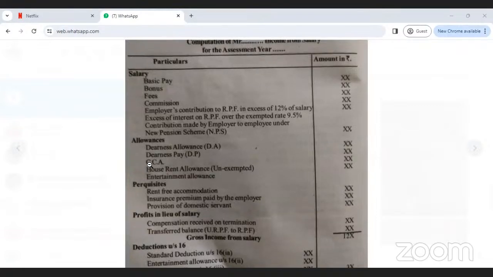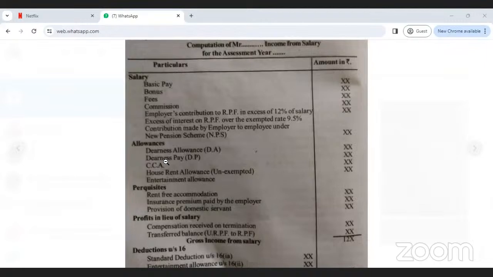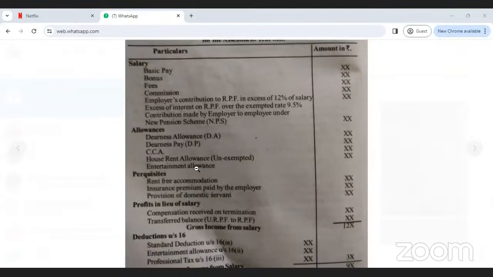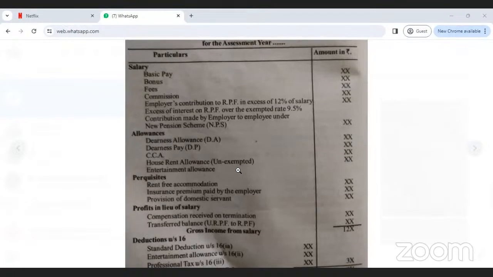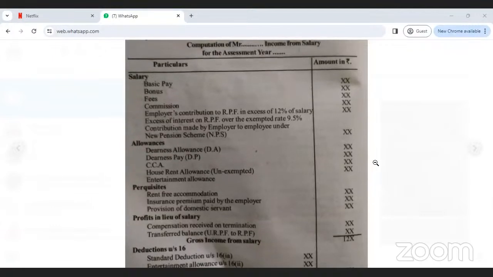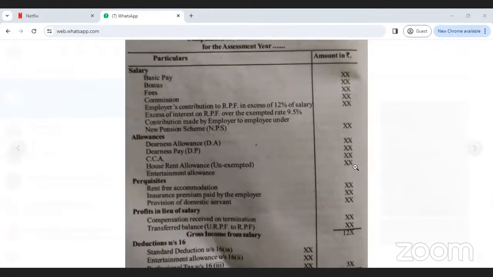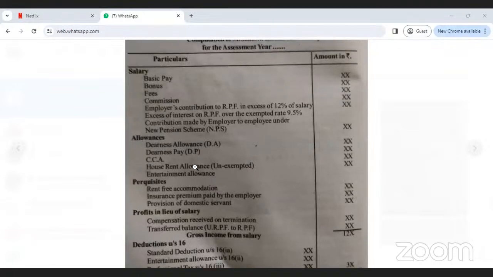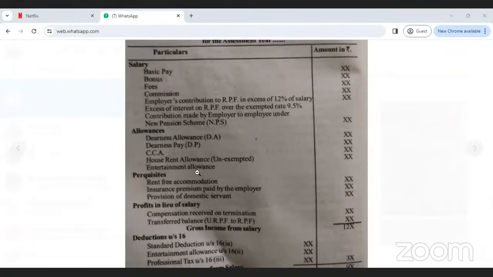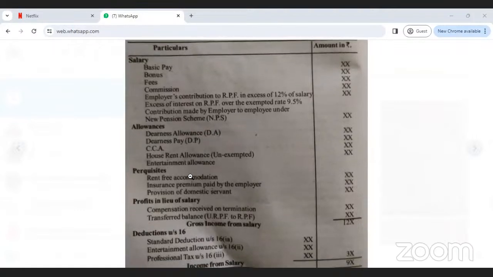After this table, I will discuss how to calculate house rent allowance. See here in brackets, it says unexempted, so how to calculate the exempted amount; only the unexempted amount you have to write in this column. Next, entertainment allowance. In your exam, without house rent allowance and entertainment allowance, no question. Very, very important.